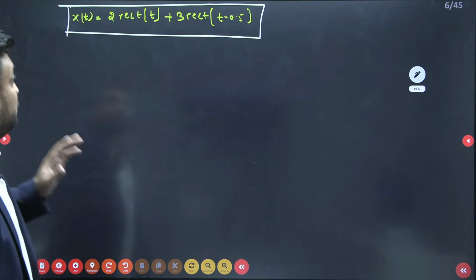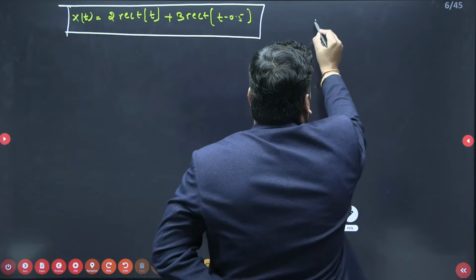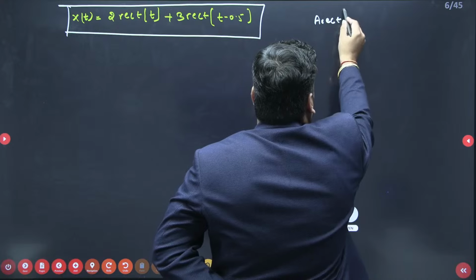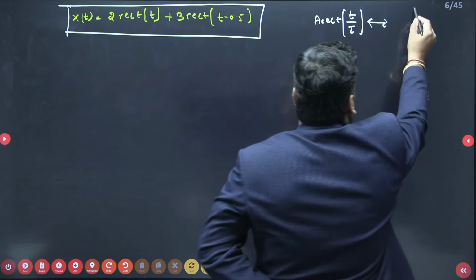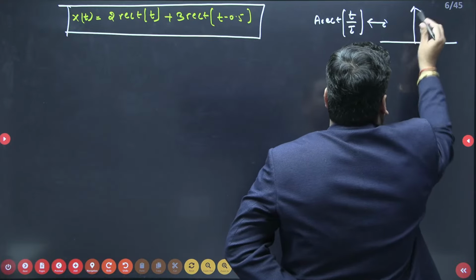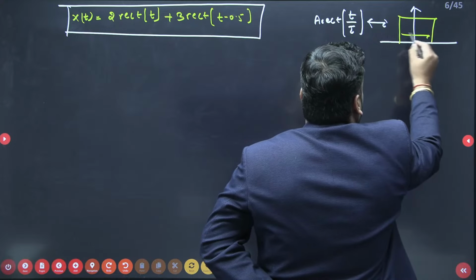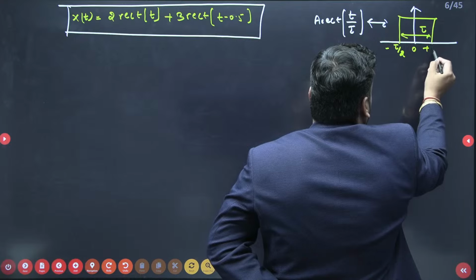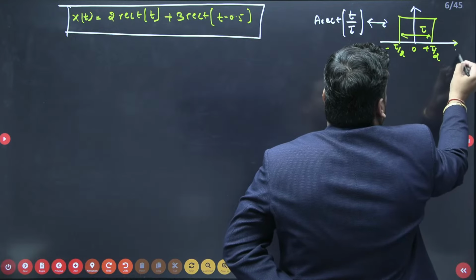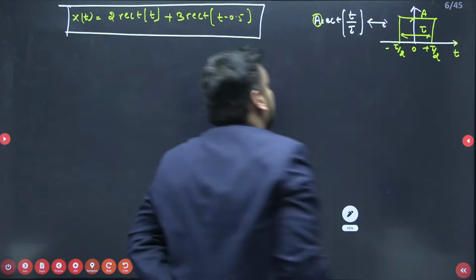So students, first of all you should know how to draw it. So I am giving an introduction to rectangular of t by tau, how to draw it. Here a represents the amplitude of the rectangular pulse and tau represents the width. So tau is my width and my duration is from minus tau by 2 to plus tau by 2 with respect to t, and a is the amplitude of the rectangular signal.